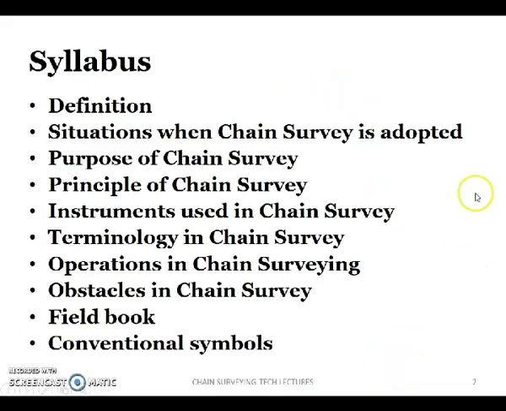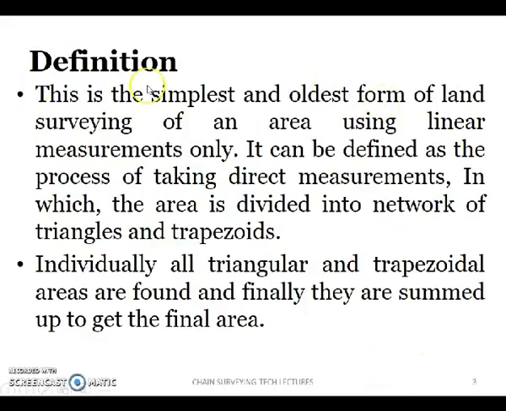Discuss in this video. So let us see the basic definition of the surveying. This is the simplest and oldest form of land surveying in which only linear measurements are taken, in which the whole area is divided into a network of triangles and trapezoids.